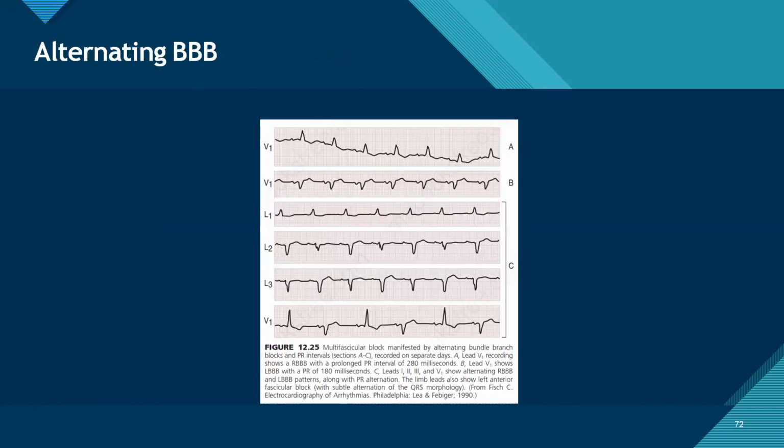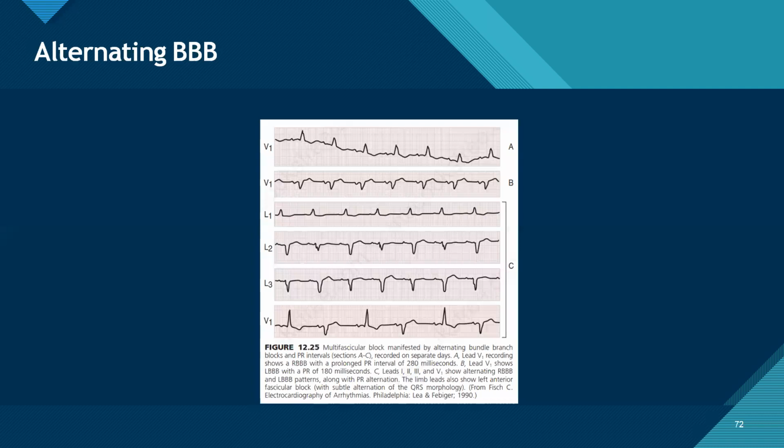Coming to alternating bundle branch blocks, we could see in the ECGs labeled A, B, C: the first one is showing V1 with RBBB morphology, the second one with LBBB morphology, and towards the end, alternating both morphologies. These patients have a high chance of going into complete heart block.